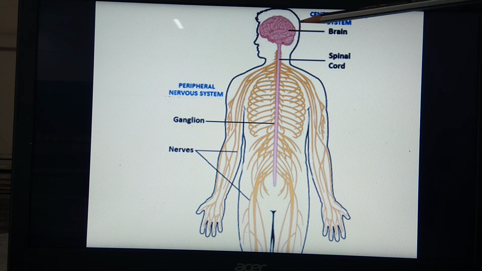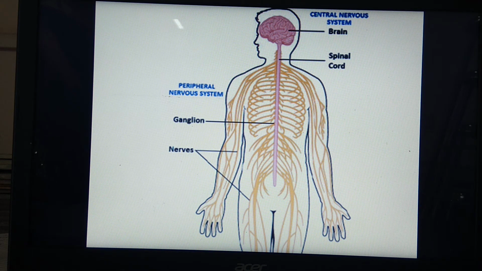We have studied the external structure of the brain. That means externally the brain is covered with the cranium. Inner to the cranium there are three meninges: outer dura, middle arachnoid and innermost pia membrane, with two cavities in between. We have studied that. We have studied the internal structure of the brain. Internally the brain is divided into three parts: forebrain, midbrain and hindbrain.